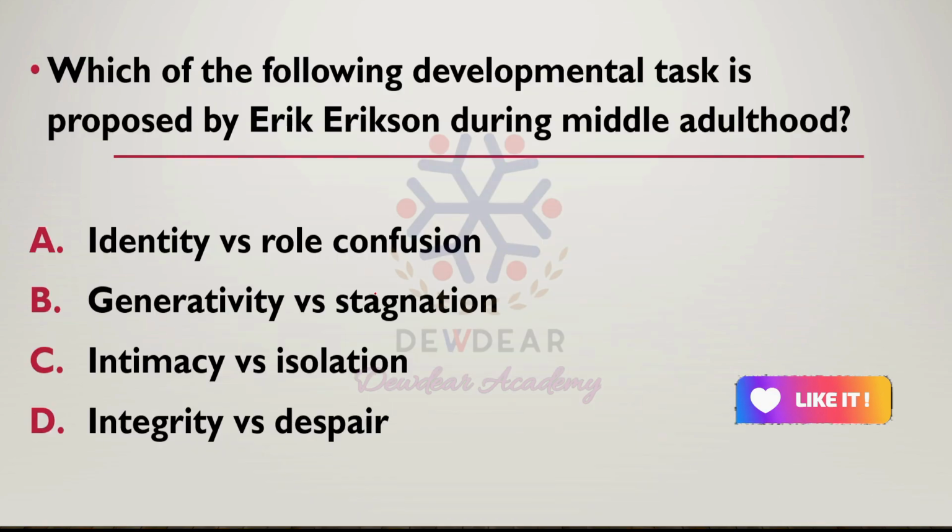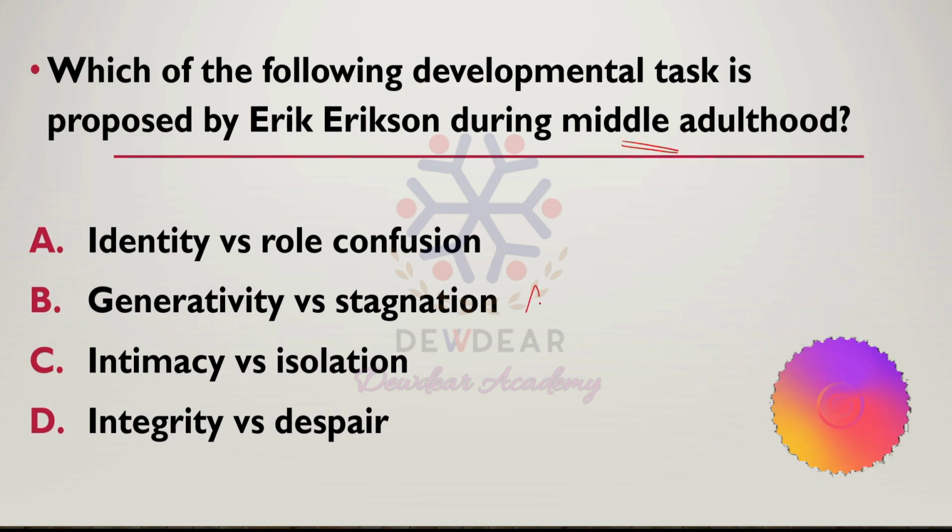So in our question, during middle adulthood, what is the developmental task? Here comes the answer, option B, generativity versus stagnation.